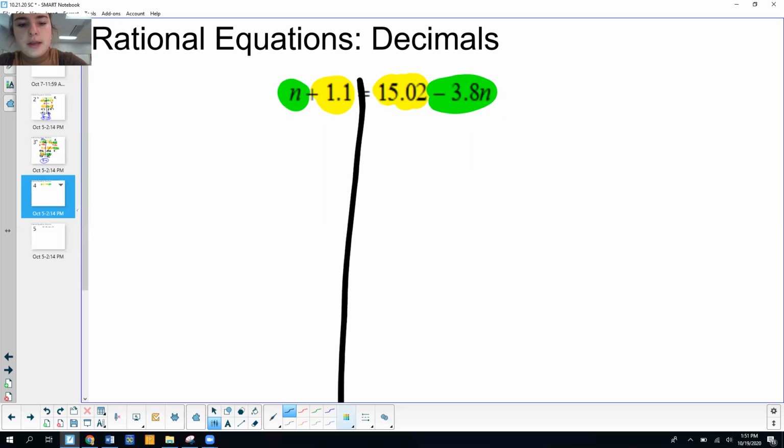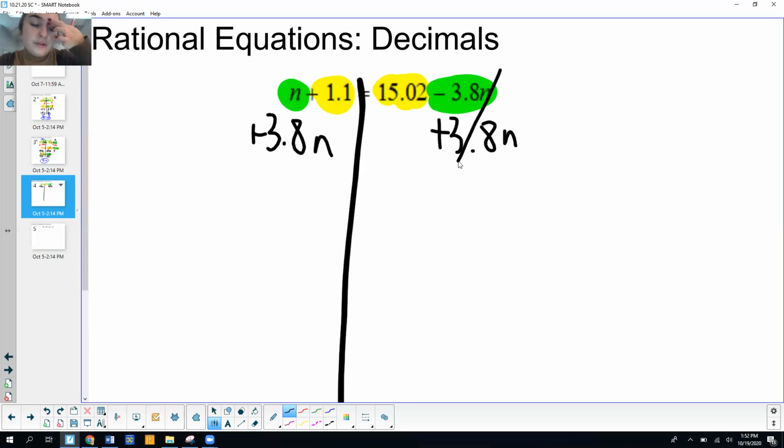All right, so I'm going to go ahead and draw my line down the middle. So I'm comparing my two variable terms. I've got n and negative 3.8n. Well, any negative number is less than a positive. So negative 3.8n is going to get moved over. So I'm going to move negative 3.8n over to the other side by adding it. So I'm going to add 3.8n to both sides.